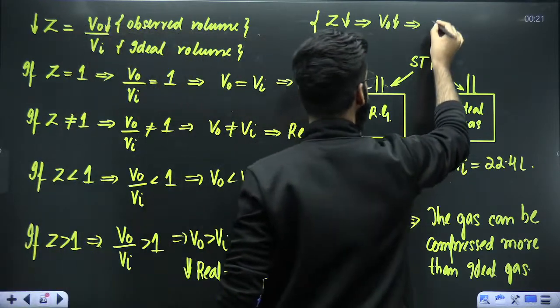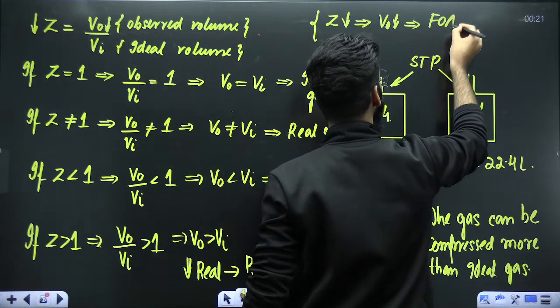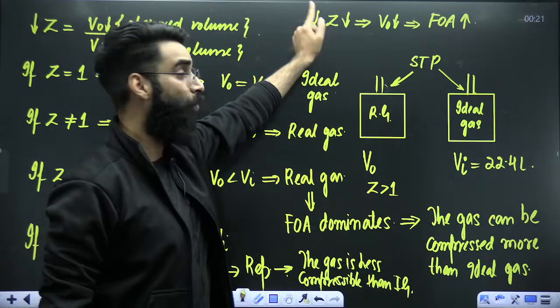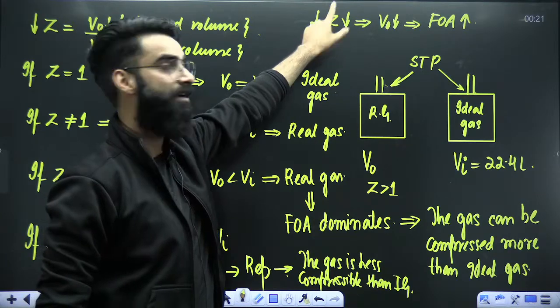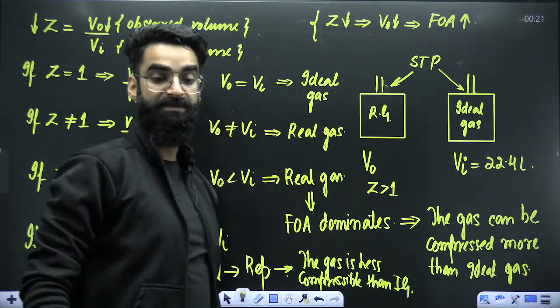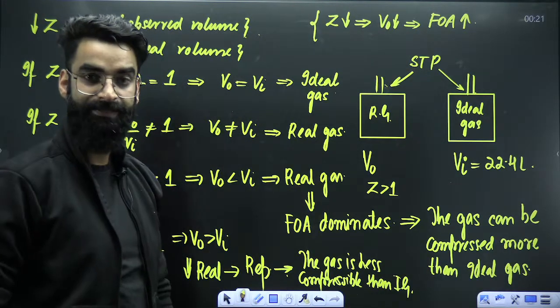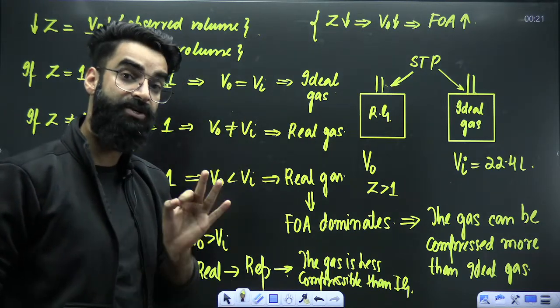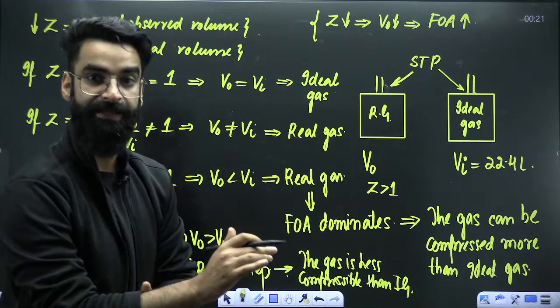Force of attraction increases. So do remember, lesser the value of Z for the gas, more the force of attraction between its molecules. That real gas whose Z value will be very less, the force of attraction between its molecules will be very high.